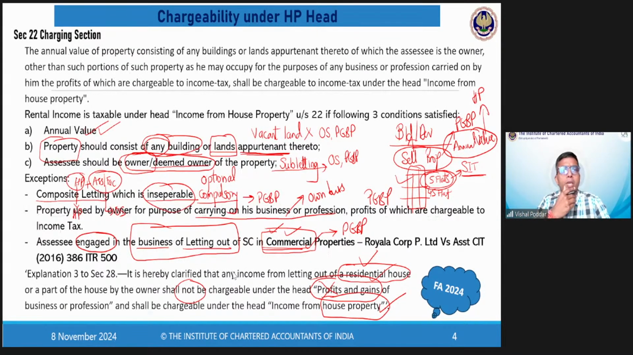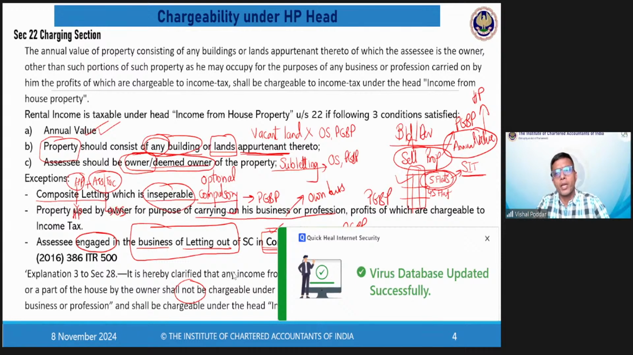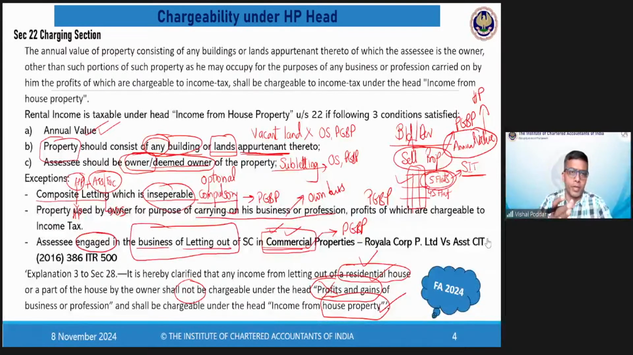Praveen is asking me, sir, if in a case of an owner who lets out 2 residential houses and 2 commercial, the 2 residential houses will fall in HP and the 2 commercial will fall in PGP. No, beta. Please understand. First, Praveen, you have to see whether letting out is your business. If yes, then the rent from the 2 residential house properties is covered under the HP head. The rent from the 2 commercial properties let out will be covered under the PGP head. So both formats, both workings would be different.